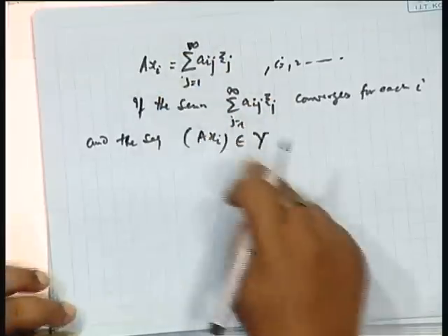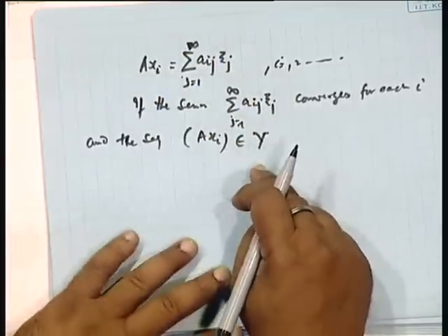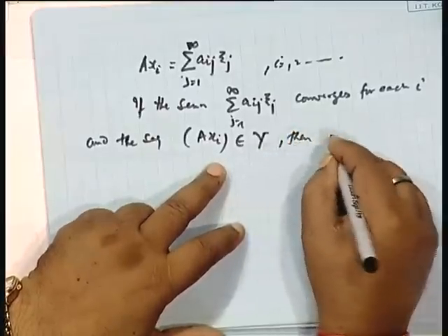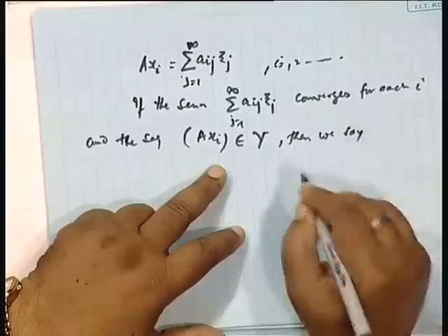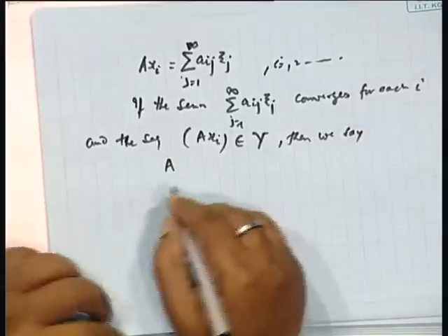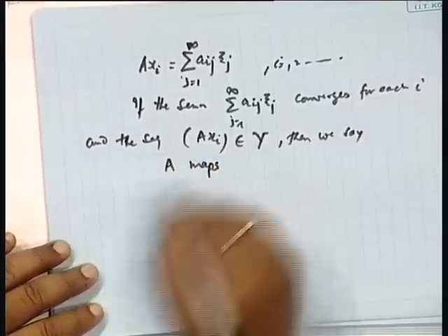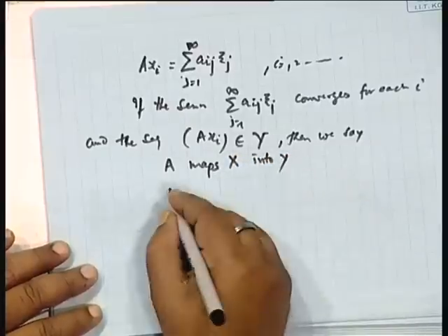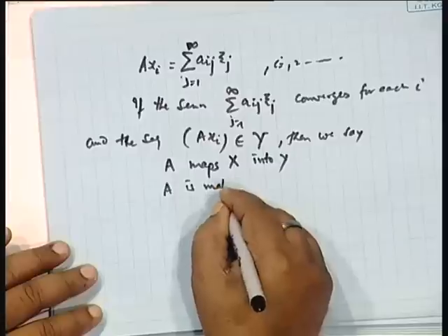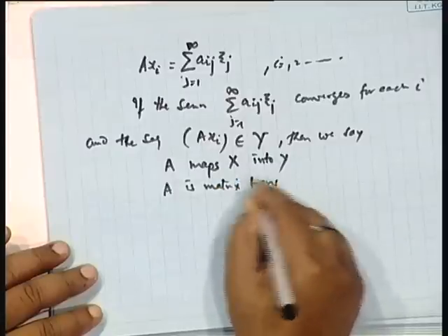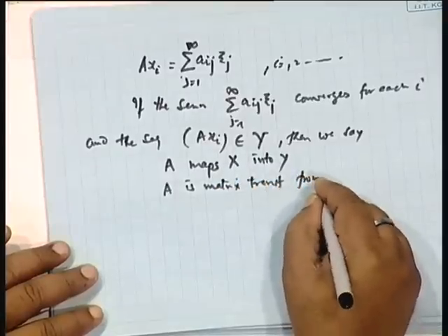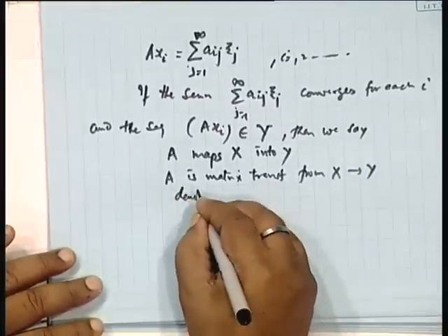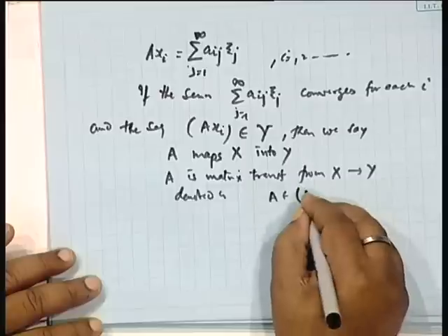If it is L1, the sigma of this thing must be there. If this is in Y, then we say A maps X into Y, or A is a matrix transformation from X to Y, and we denote this as A belongs to (X, Y).